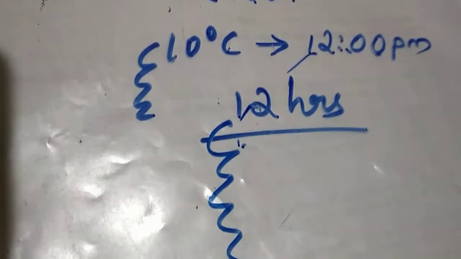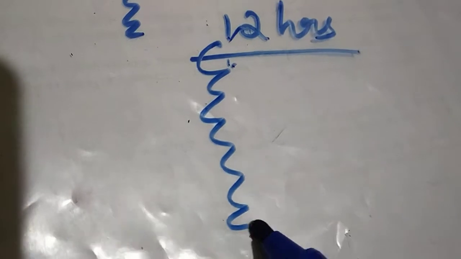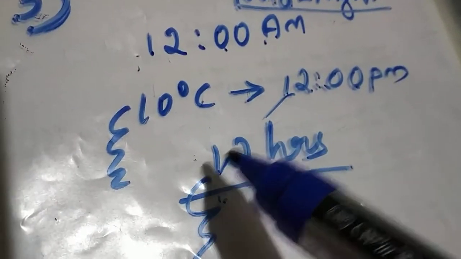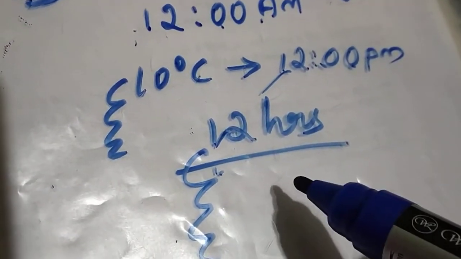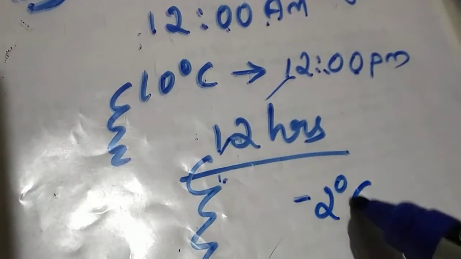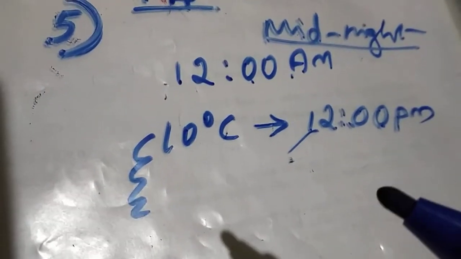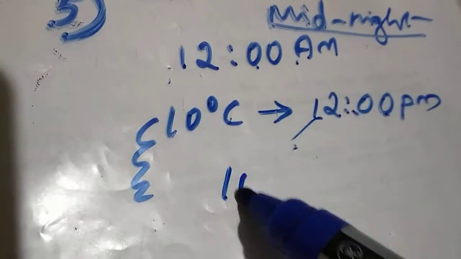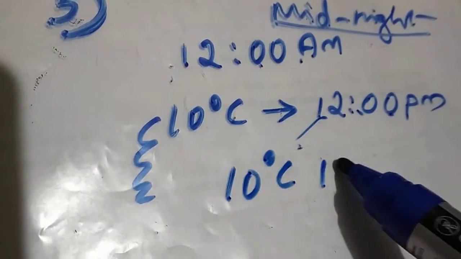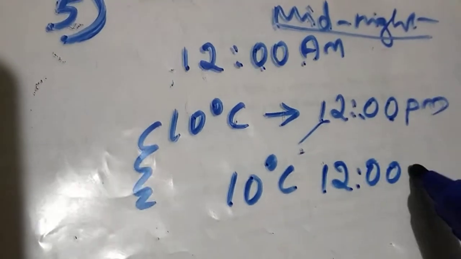1, 2, 3, 4, 5, 6, 7, 8, 9, 10, 11, 12. So what will be the temperature here? So 12 hours that need to reduce negative 2 degrees Celsius from this 10 degrees Celsius. First it was 10 degrees Celsius, now it is 12 p.m., that means at noon.